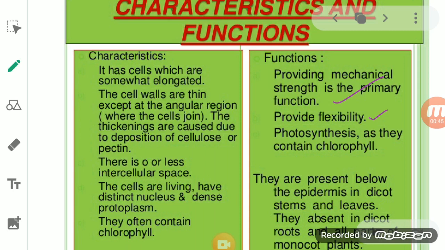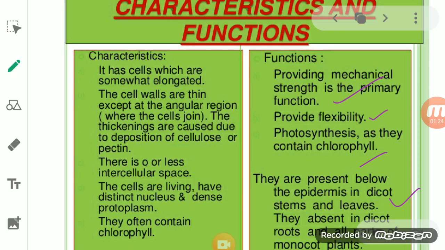Some of the collenchyma have chlorophyll in it. They have chloroplasts, and because of the presence of these chloroplasts, they may perform photosynthesis. So it provides mechanical strength, provides flexibility, as well as helps in carrying out photosynthesis. As for location, I told you it is present just below the epidermis in dicot stem and leaves, that is, the hypodermis of dicot stem and leaves.